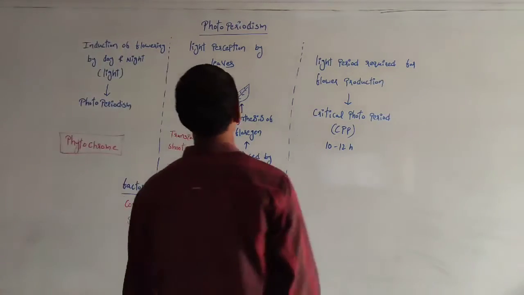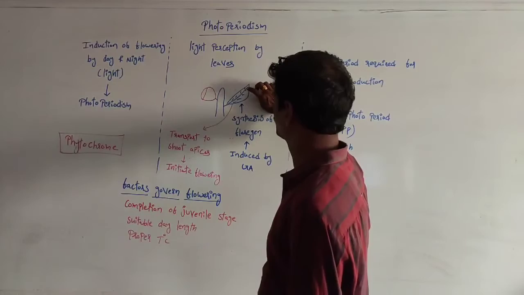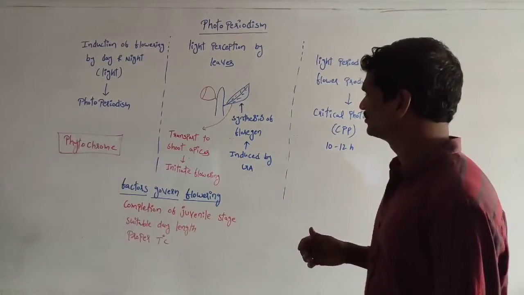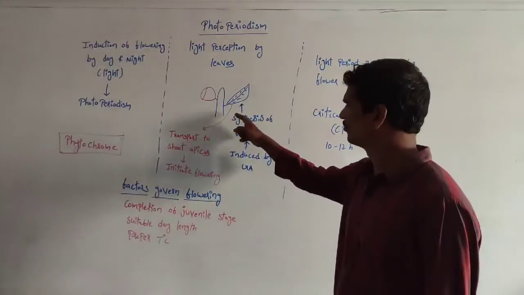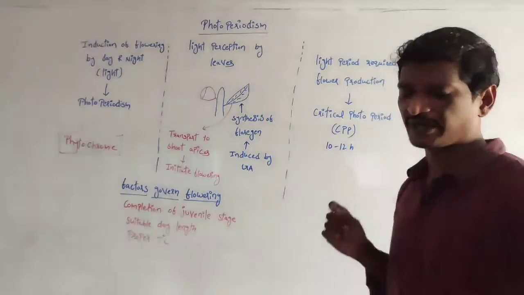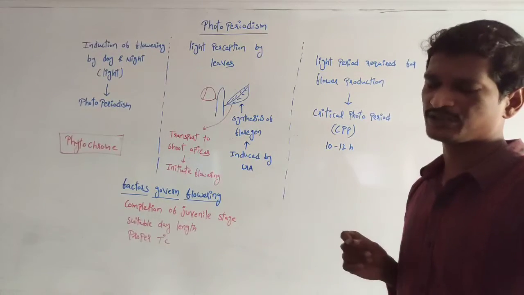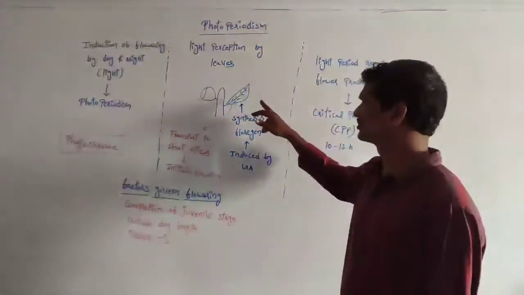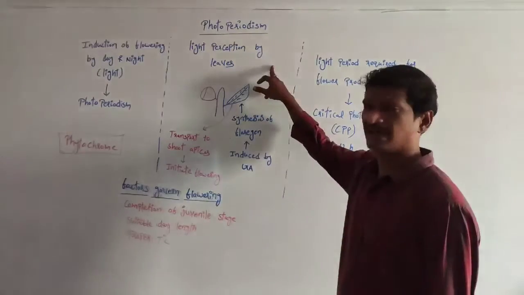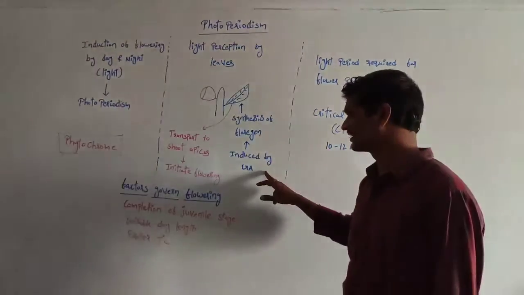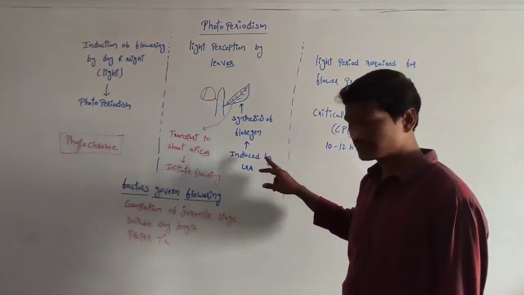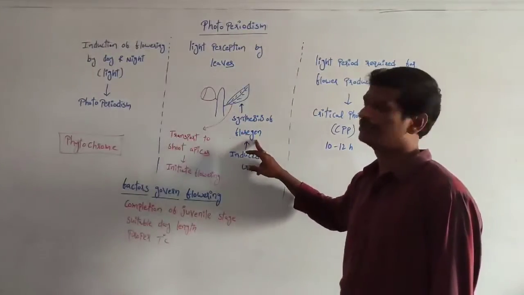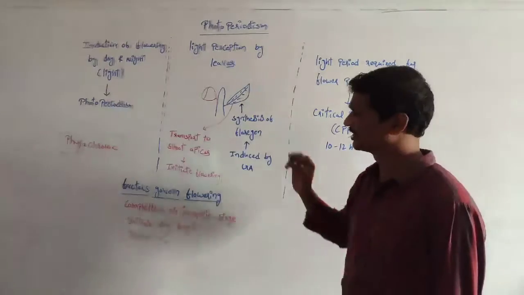See, the light perception by leaves. Once the leaves containing the pigments are activated, this influences the production of florigen. Remember, florigen is the phytohormone. That phytohormone is responsible for the induction of flowers. Whatever leaves are there, once the leaves are activated by the availability of the light, gibberellic acid production takes place. That gibberellic acid especially supports the florigen phytohormone. See, the florigen phytohormone is synthesized within the leaves.